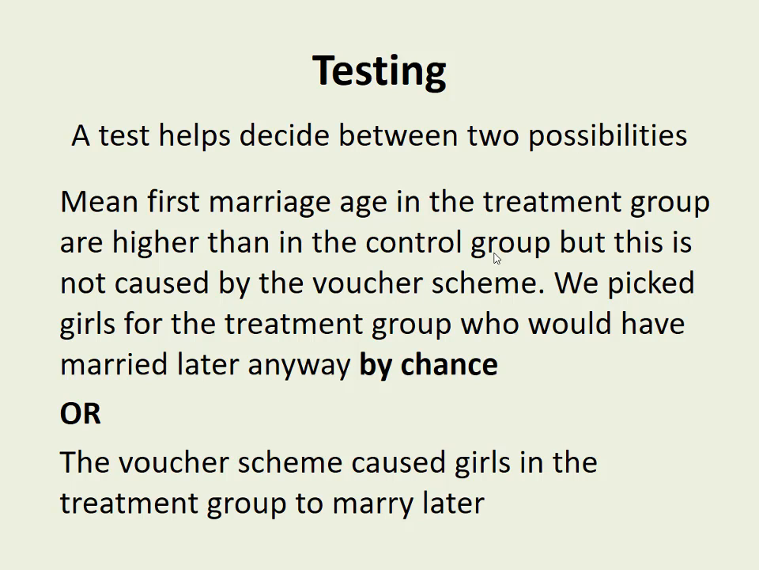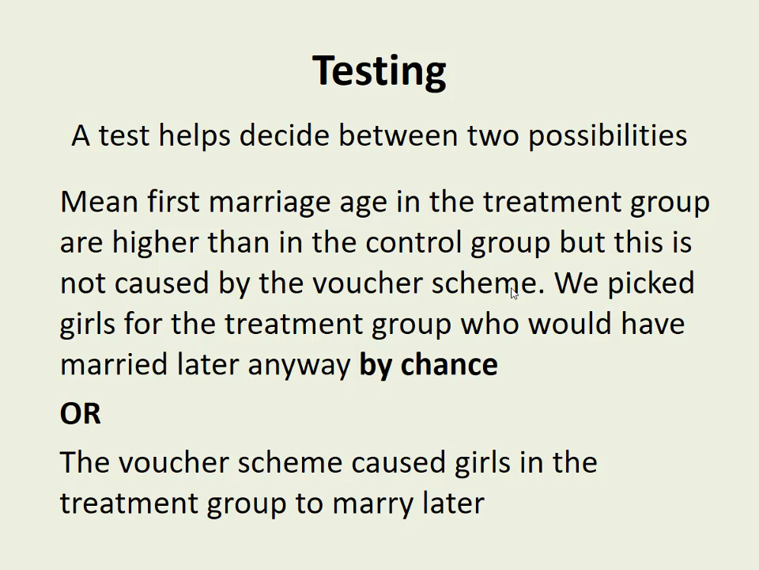But it can tell you the chance that this happened through randomness. It wasn't caused by the voucher scheme. Some other thing caused it. For example, the girls in the treatment group, maybe a higher caste, more educated, or more religious, or for whatever reason they decided they were going to get married later because of some other characteristics. And we have to assume that selecting those girls having those other characteristics which made them get married later is not something systematic about our scheme.